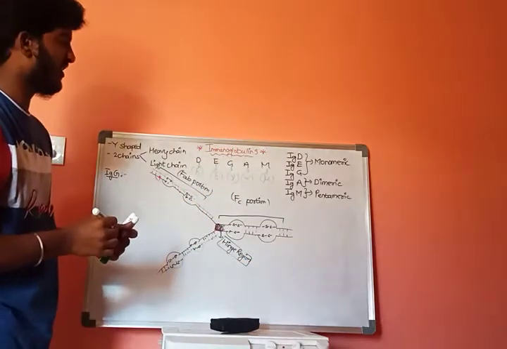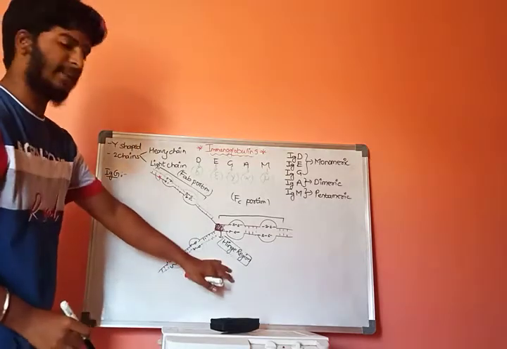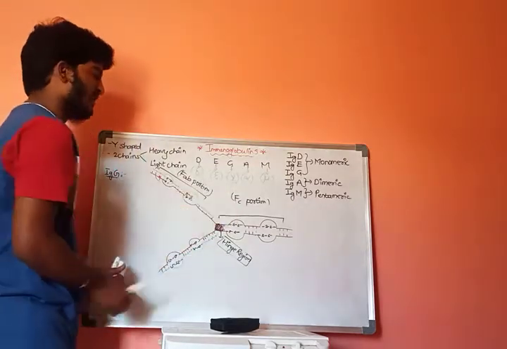This region is called the hinge region, and it helps in connecting the FAB portion and the FC portion.